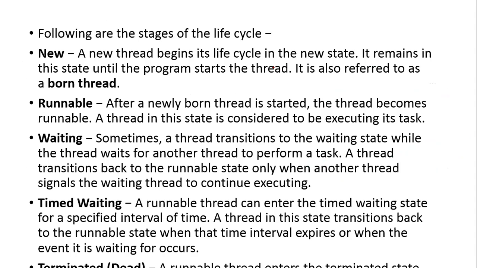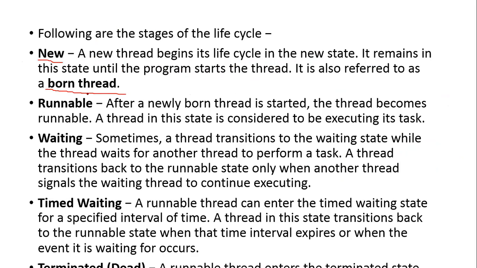We will see the different stages of the life cycle. First is new. Whenever it is new, it means a new thread begins its life cycle in the new state. The purpose of new is to create a new thread in the entire application process, and it remains in that state until the process starts the thread. For every activity, the new thread is maintained until you enter into the runnable mode.